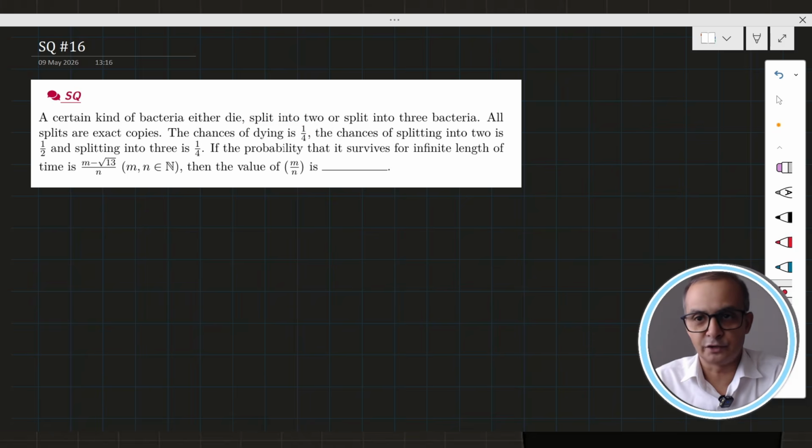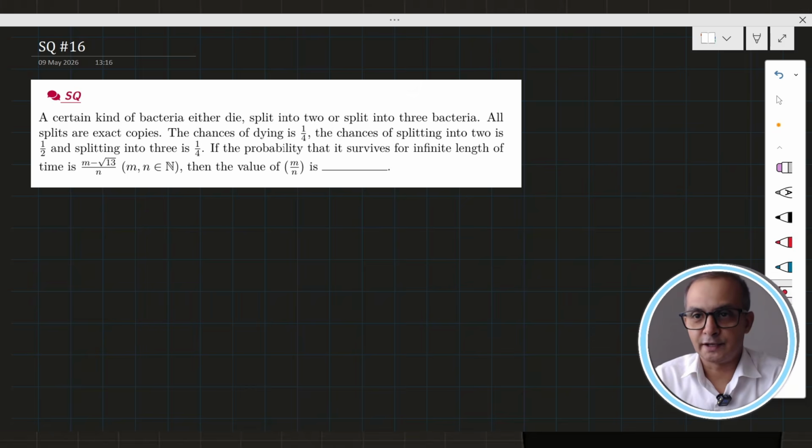Each bacterium is an identical, exact copy. Suppose you are at a certain stage, you can think of it as a new stage, as if copied from the beginning.